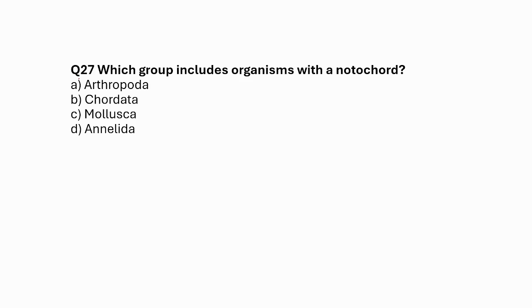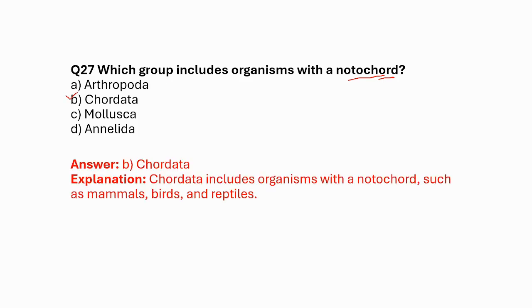Which group includes organisms with a notochord? This question is also good. A. Arthropoda, B. Chordata, C. Mollusca, D. Annelida. So notochord, you have the chord here. If somebody wants to take a random guess, the answer will be Chordata. Chordata includes organisms with a notochord such as mammals, birds and reptiles.